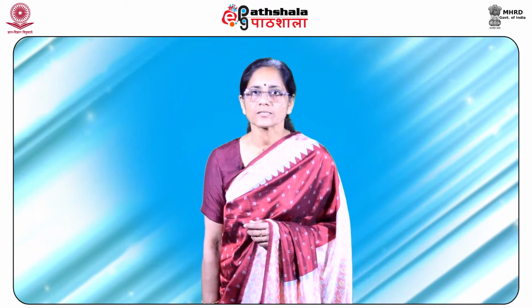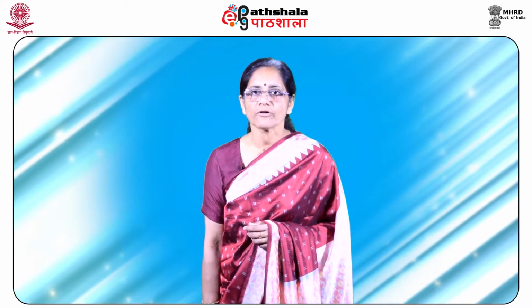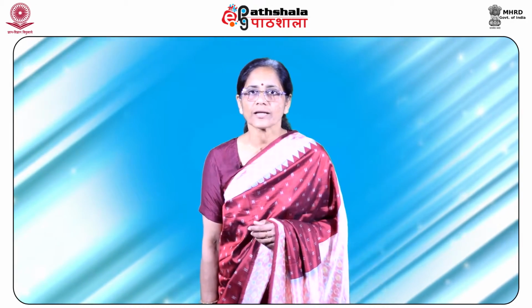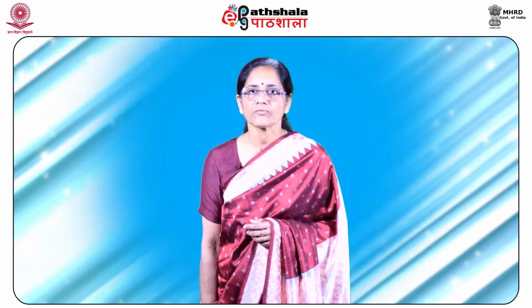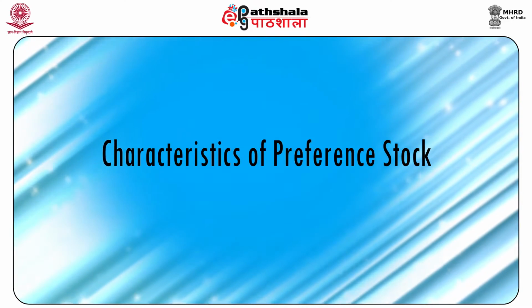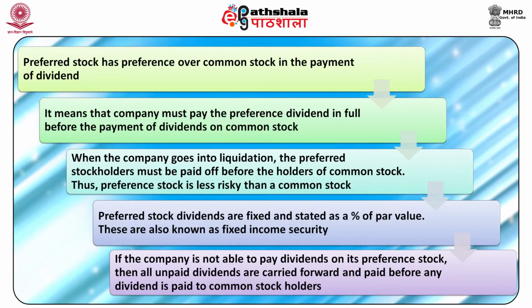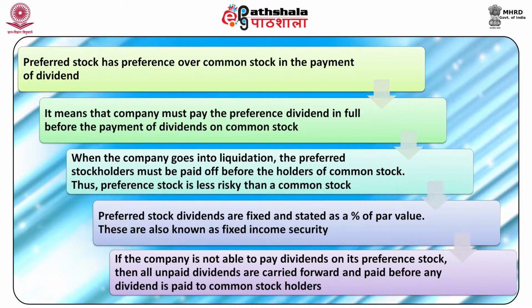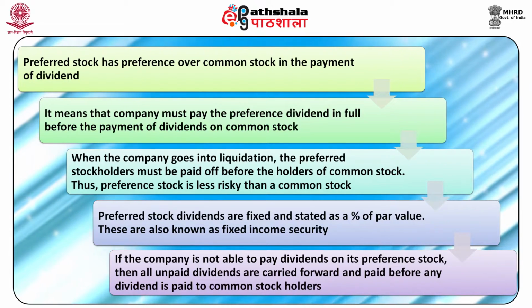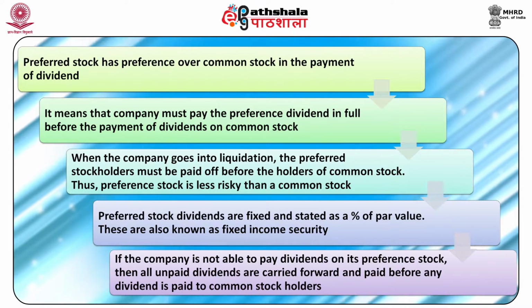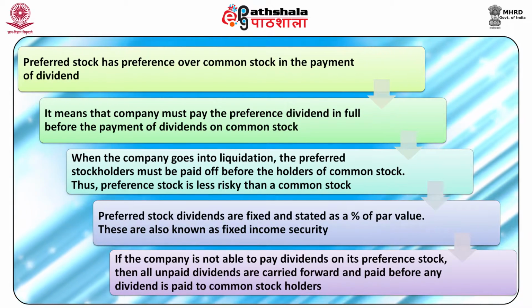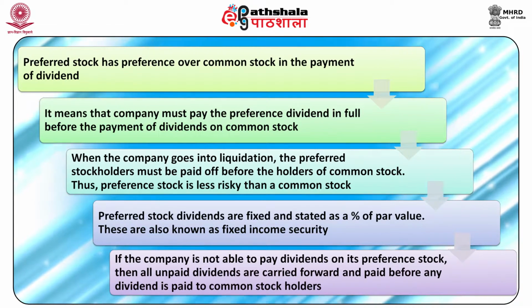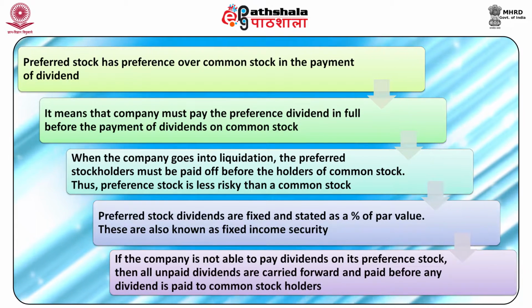It has the following rights. First, a preferential right to receive a fixed rate of dividend for the entire duration of the company. Secondly, a preferential right to be repaid capital in case of liquidation of the company. Then we have features of preferred stock. The very first is that preferred stock has preference over common stock in the payment of dividend. It means the company must pay the preference dividend in full before the payment of dividend on common stock. When the company goes into liquidation, the preferred stock gets the payment first of all as compared to common stockholders. Thus, preferred stock is less risky than common stock.